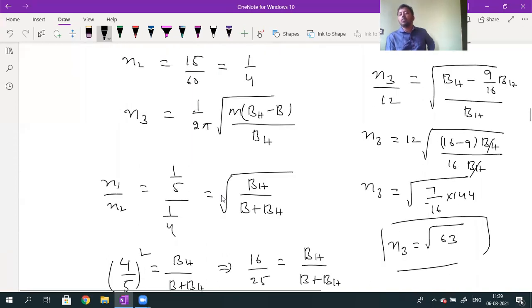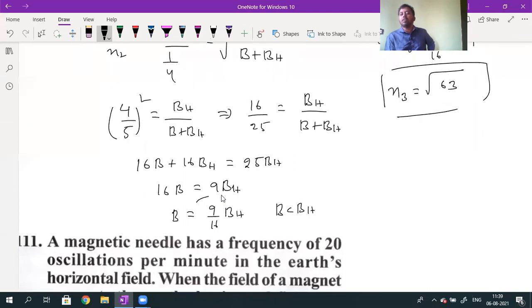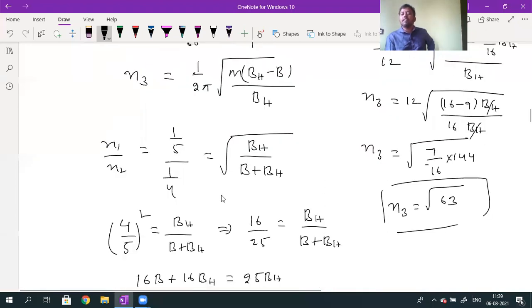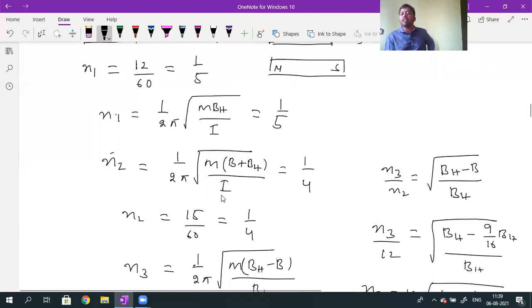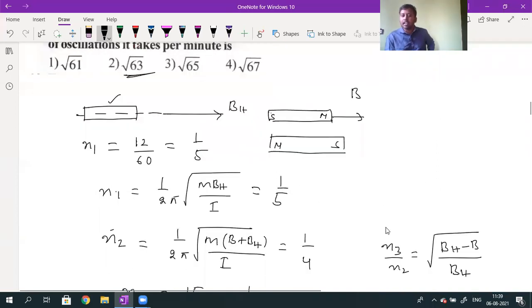First I want to know the relation between B and BH. For that relation, I divided N1 with N2. By dividing N1 with N2, I showed that B value will be equal to 9 by 16 into BH. Then I divided N3 with N1. By dividing N3 with N1, you can find out the value of N3. Is it understood? Then we can find out the value of N3.